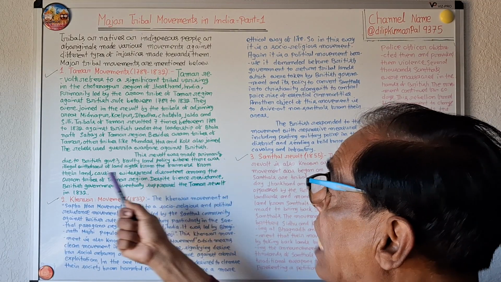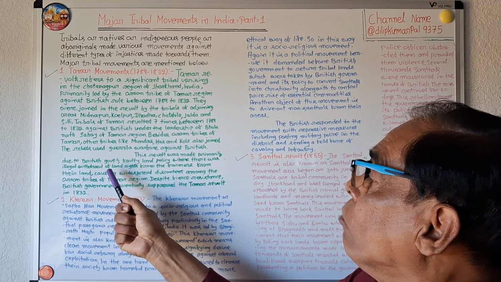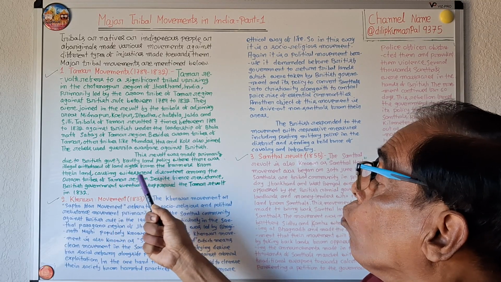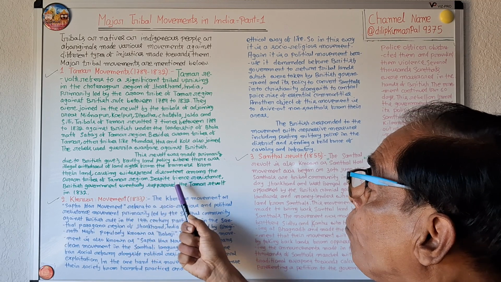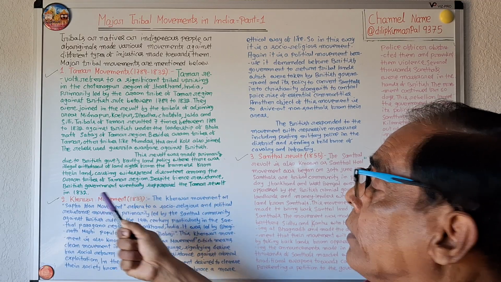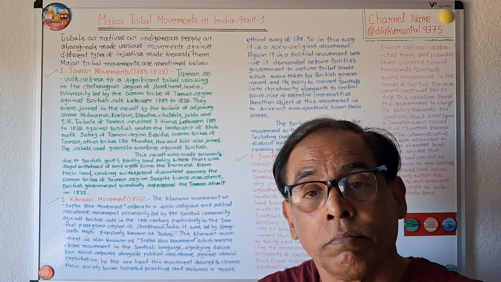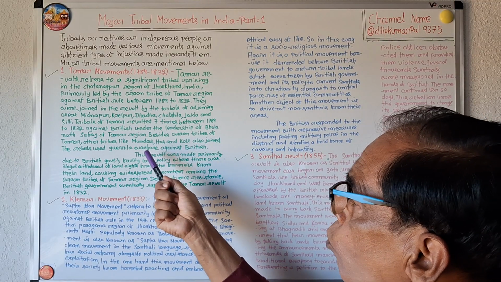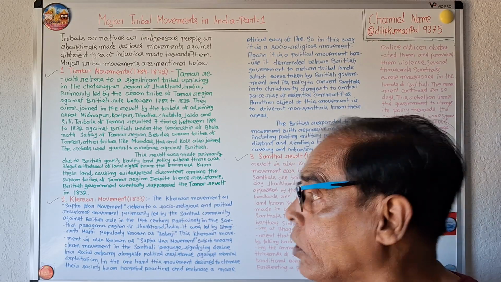This revolt was made primarily due to the British government's faulty land policy, where there was illegal withdrawal of land rights from the farmers, causing widespread discontent among the Oraon tribes of the Tamar region. Despite fierce resistance, the British government eventually suppressed the Tamar revolt in 1832. These Oraon tribes were supported by other tribes like Mundas, Hos and Kols, who fought guerrilla war against the British government.